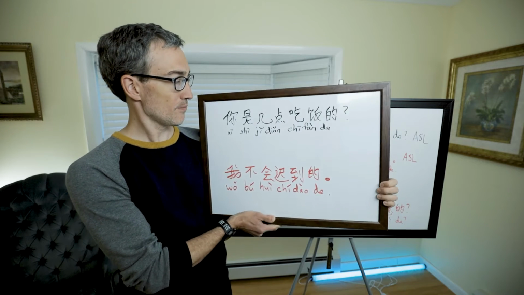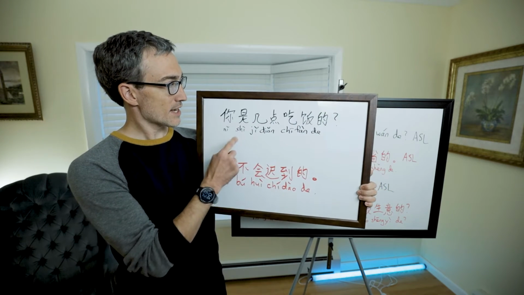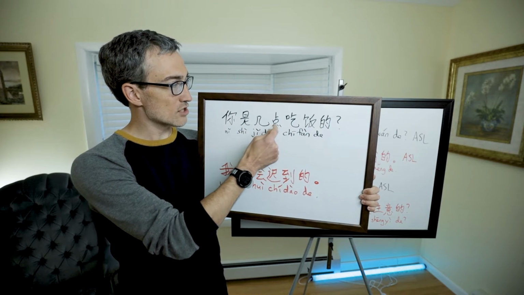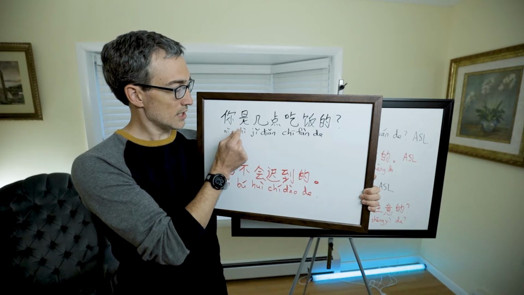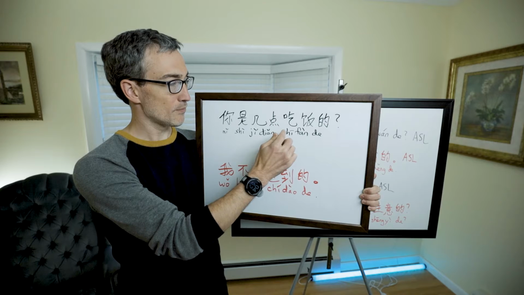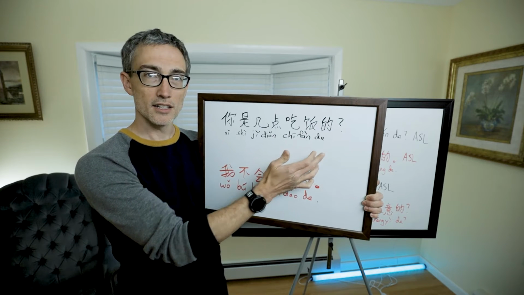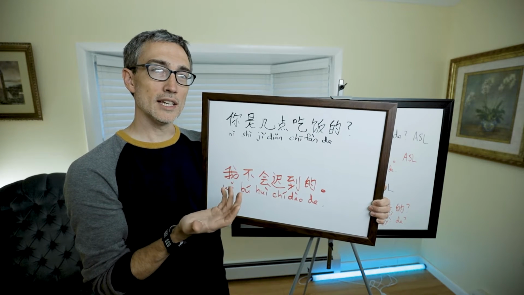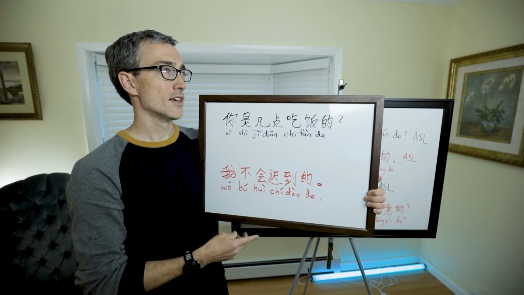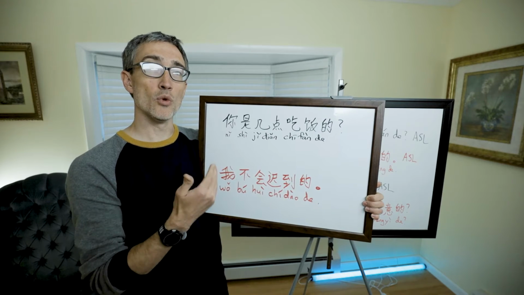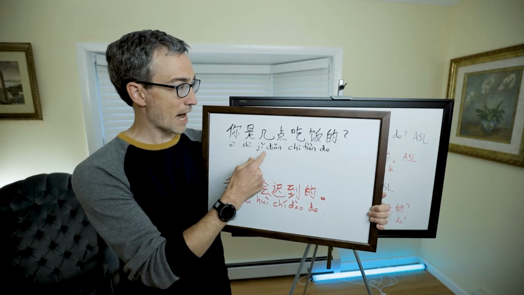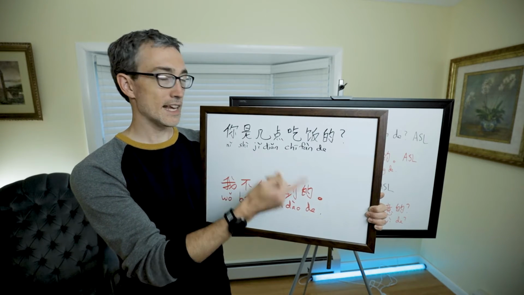So let me give you an example. Someone knows that I ate, and so they say, 你是几点吃饭的? So 你是, there's the first part of the 是 construction. 几点, what time? 吃饭的, eat, 的. This means, when did you eat? The reason we're using the 是的 construction is because it's asking a clarifying question about a known event already. And so the person might respond, 我是8点吃饭的. I ate at 8 o'clock.